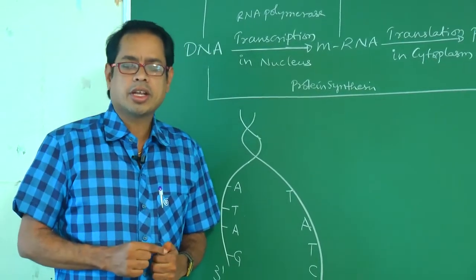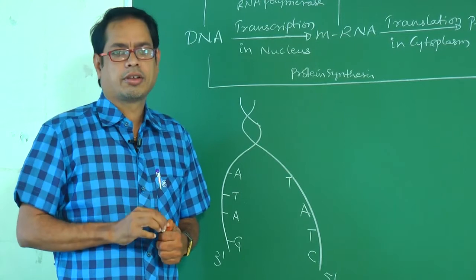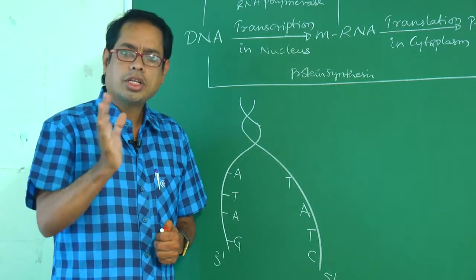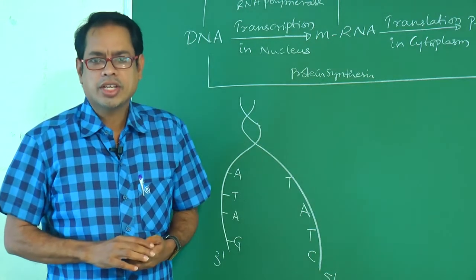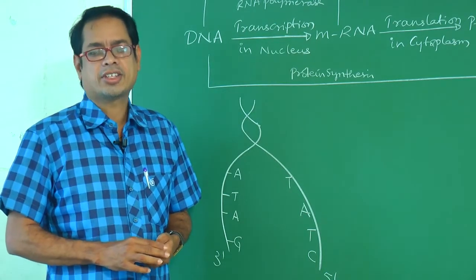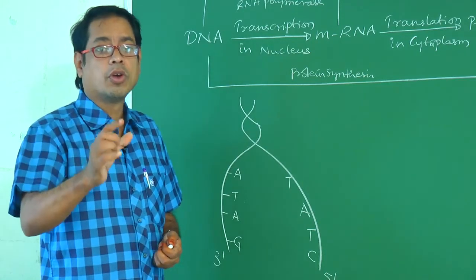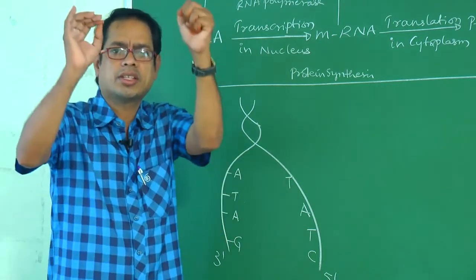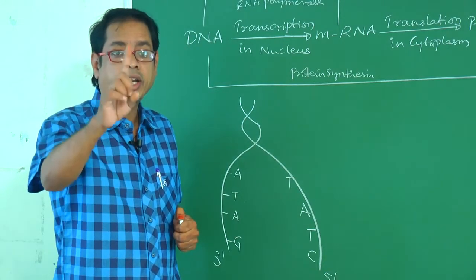In the previous topic, replication, the new DNA strand is always synthesized in the 5' to 3' direction, whether the continuous strand or the discontinuous strand. The continuous strand is also called the leading strand, and the discontinuous strand is also called the lagging strand. Both are synthesized only in the 5' to 3' direction. Similarly, new mRNA is always synthesized in the 5' to 3' direction only.